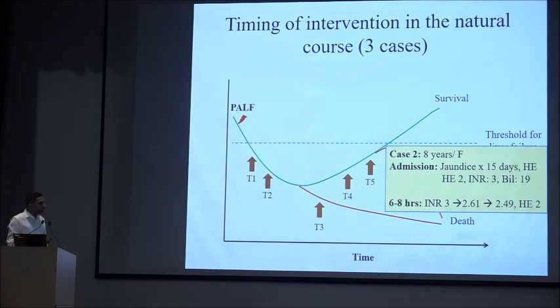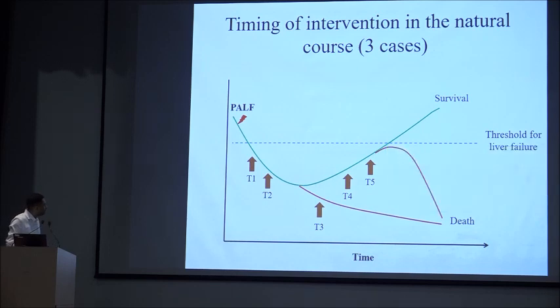So, let us go back and see our cases. Case 2, I had shown that although he had a longer jaundice to HE interval, his INR was 3 and decreased to 2.6 by 6 to 8 hours and 2.49 by 12 hours, although HE remained at 2. So, I would like to believe that in the current clinical scenario, when you cannot get the cytokines quickly within 6 to 8 hours, a clinical assessment based on the trend of INR will put this patient somewhere between T4 and T5, and I would possibly avoid plasma exchange in this patient.